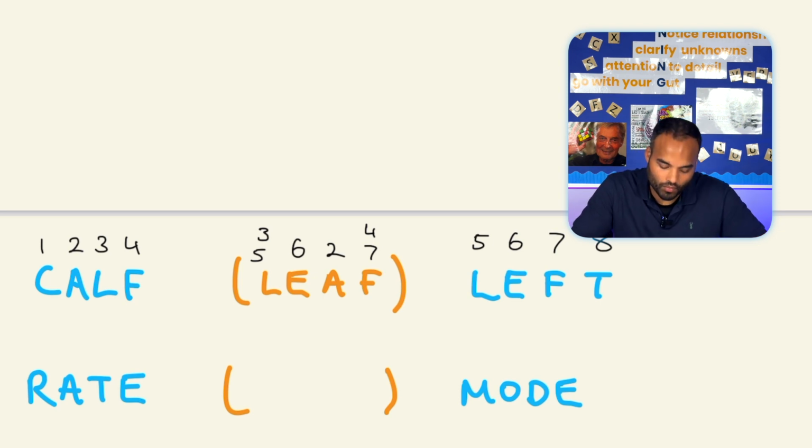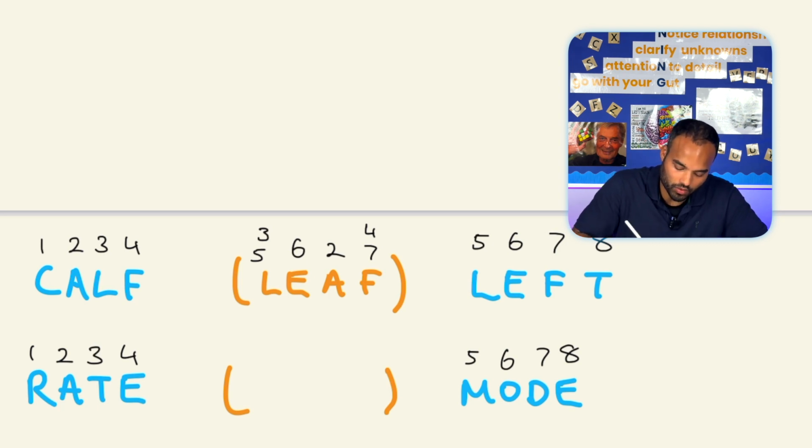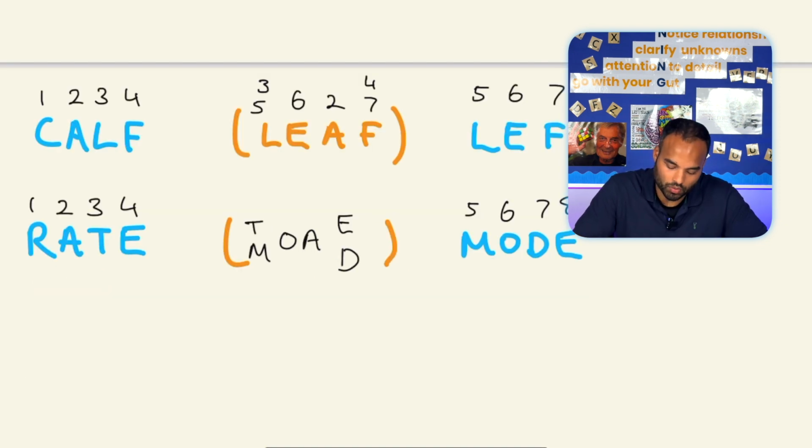Now, number the words just as we have done before. Now, our first letter is either going to correspond to numbers 3 and 5. So that's T or M. So again, write both of those down. Our middle 2 letters are from 6, which is O, and 2, which in this case is A. And then our last letters could be coming from either number 4, which is E, or number 7, which is D. It might help you to write down the potential words that it could be.